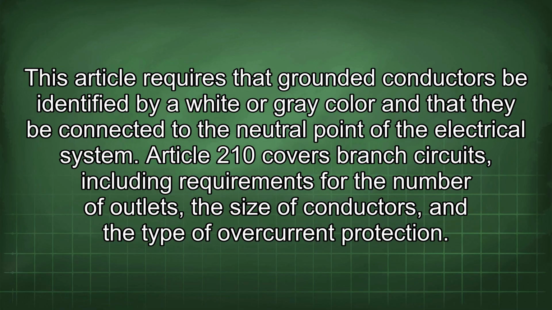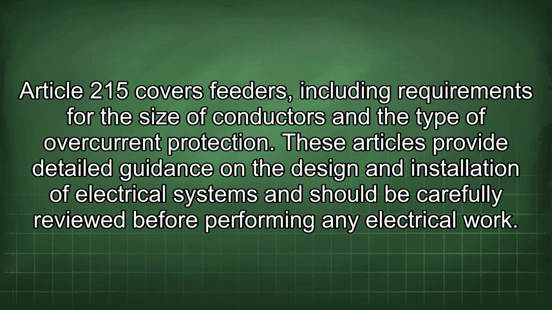Article 210 covers branch circuits, including requirements for the number of outlets, the size of conductors, and the type of overcurrent protection. Article 215 covers feeders, including requirements for the size of conductors and the type of overcurrent protection. These articles provide detailed guidance on the design and installation of electrical systems and should be carefully reviewed before performing